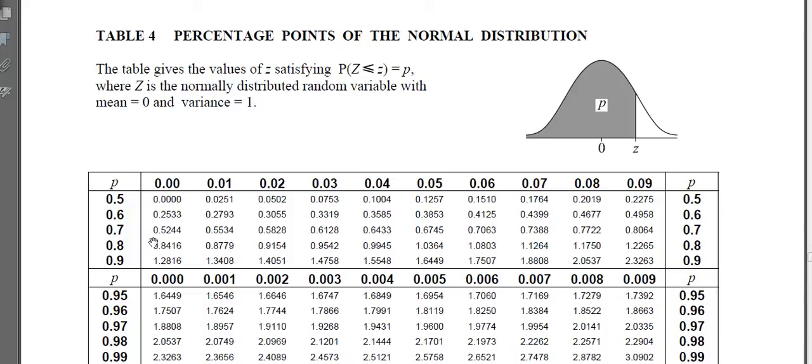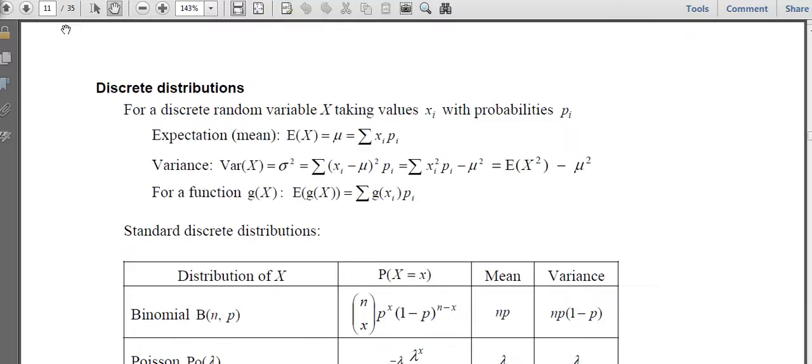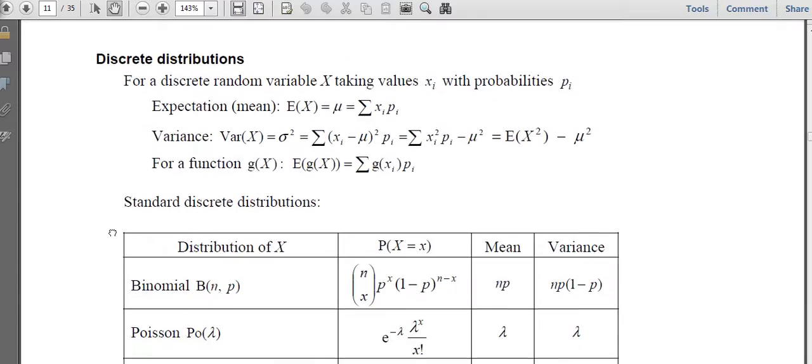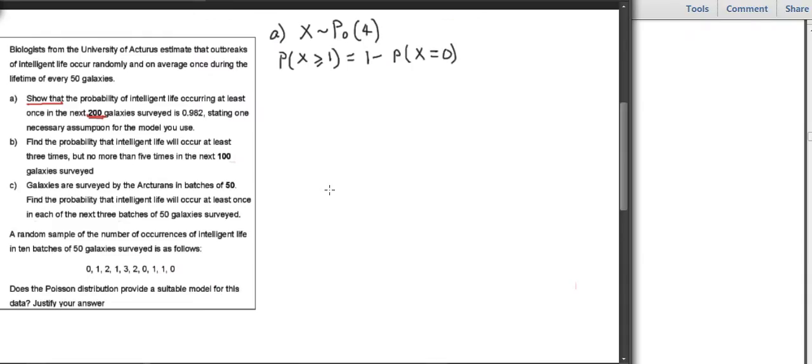So I'm going back to the tables. I'm still on page 25. So I need to go to page 11 because I know that's where the formula for the Poisson distribution is. So page 11, there's the Poisson distribution. The probability that X equals x is e to the minus lambda, lambda to the x over x factorial. So I'm going to just start writing that in.